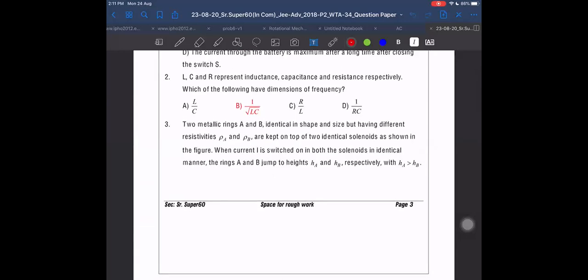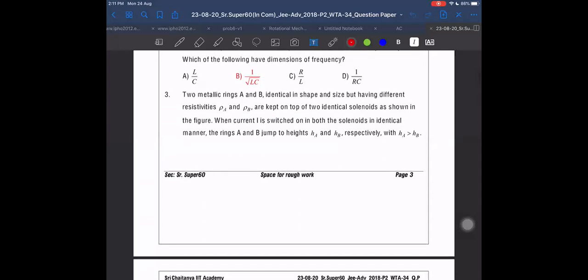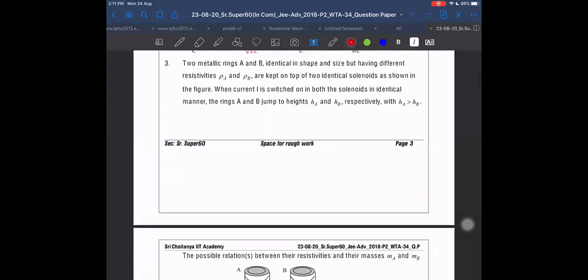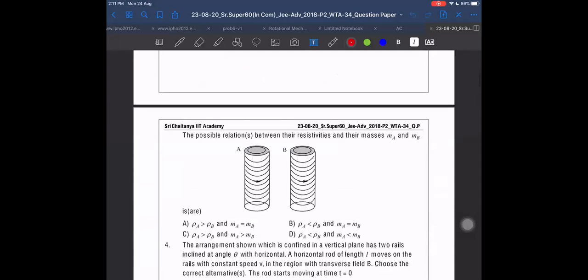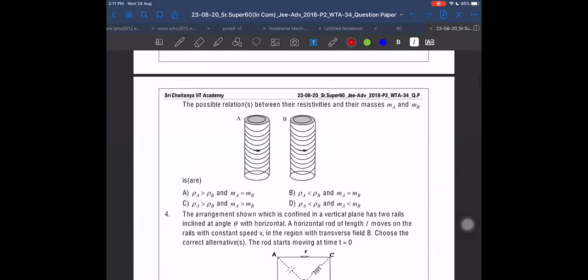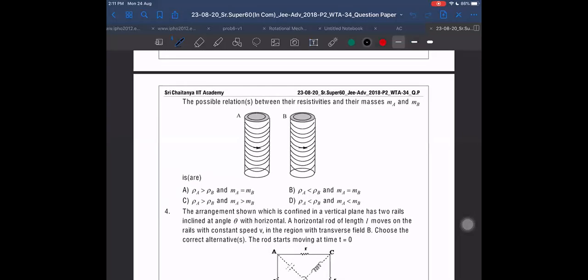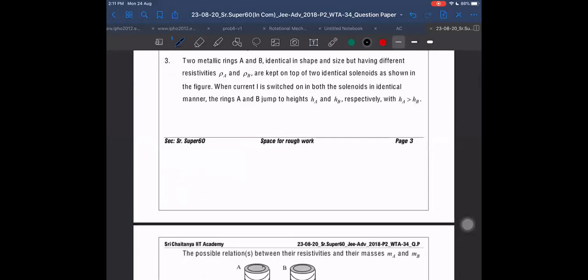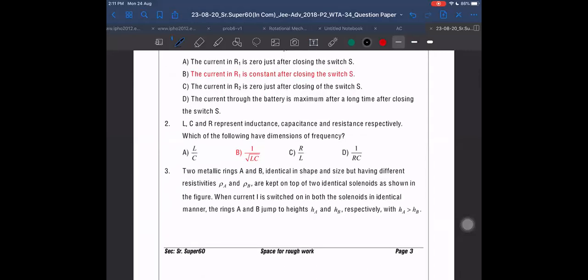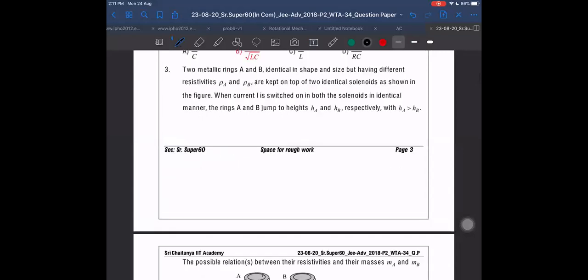Two metallic rings, identical in shape, having different resistivities, are kept on the top of two identical solenoids. Hanging in experiment. The possible relation between their resistivities and the masses. H, height of A is greater than height of B. If A is attaining more height, then definitely the current induced in A should be more, so that more force will be acting and it will be tending to go higher up. It will be repelled more.